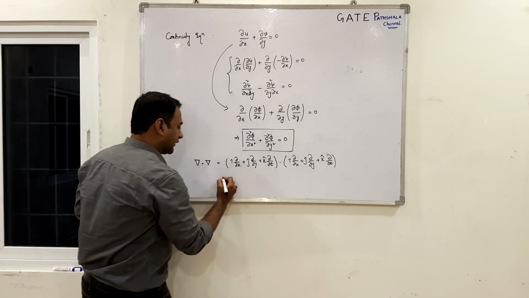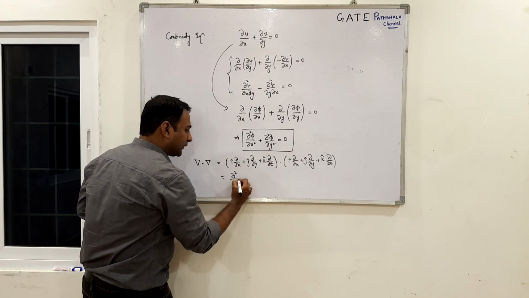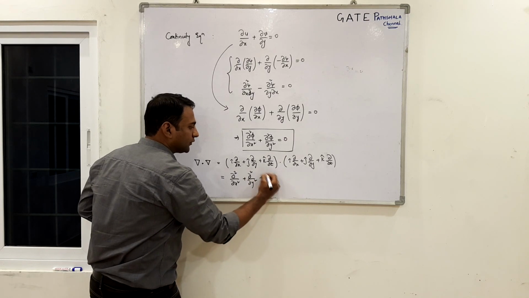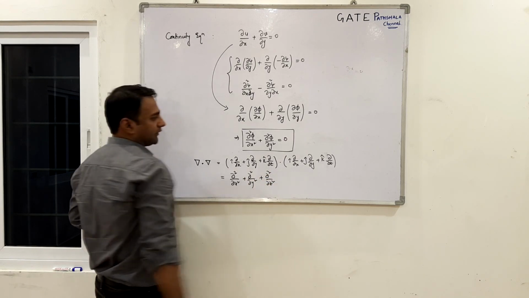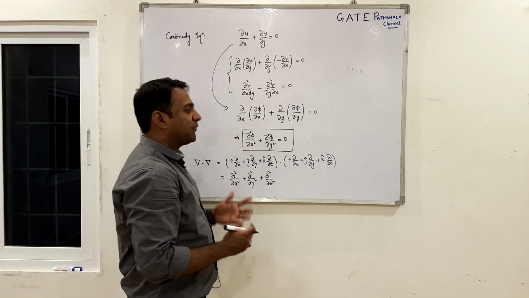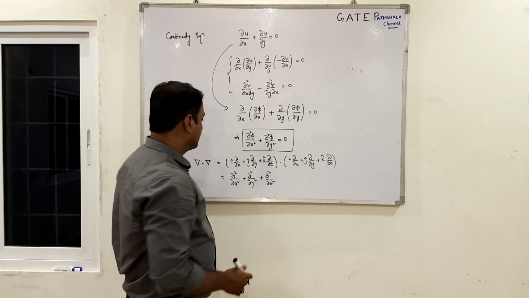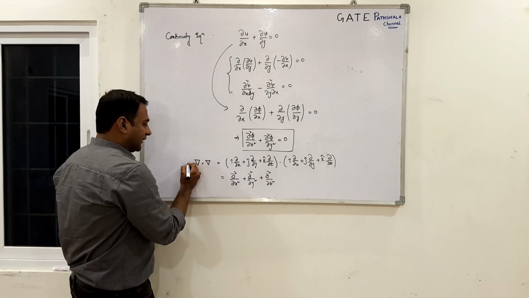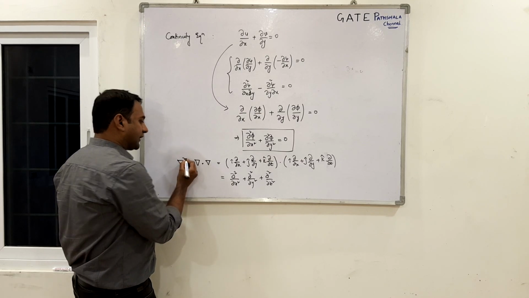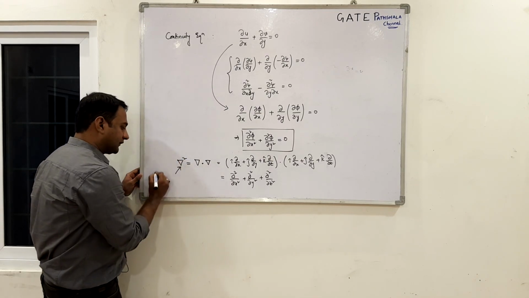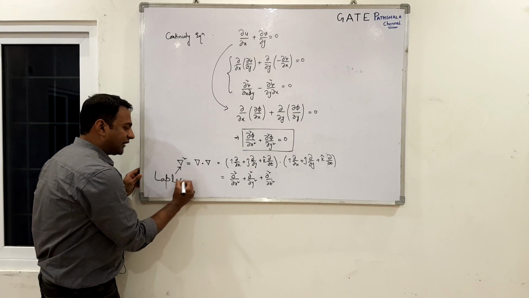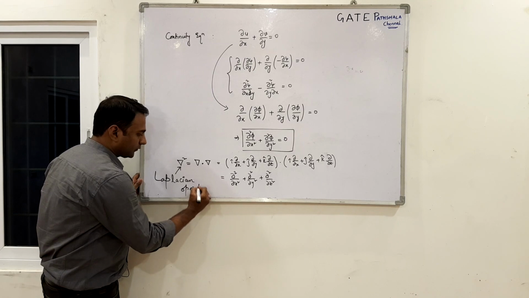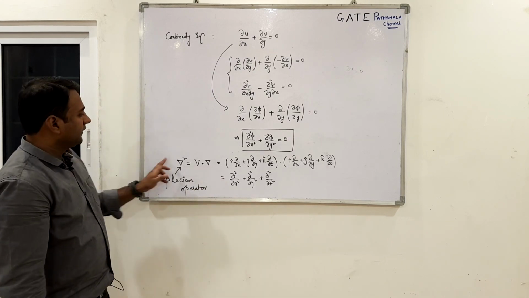When you take this dot product, it gives us dou square by dou x square plus dou square by dou y square plus dou square by dou z square. Several people use delta and all that. I like calling it as dou. Okay, you stick to that. So this del dot del is expressed as del square, and this del square is called the Laplacian. This is a Laplacian operator, del square.